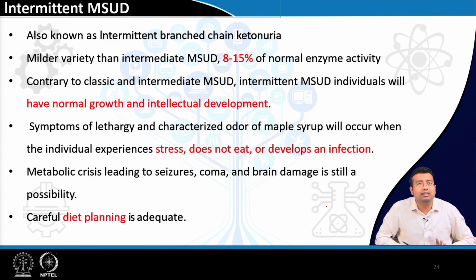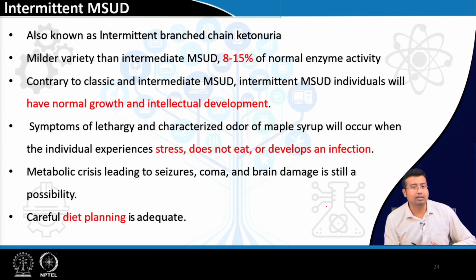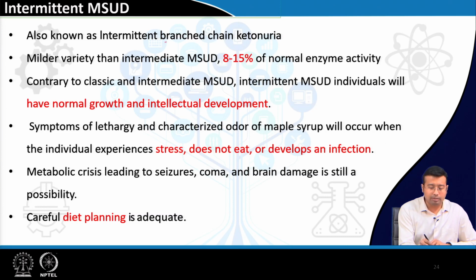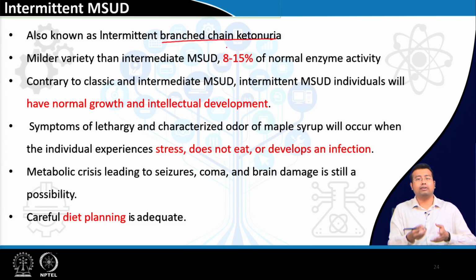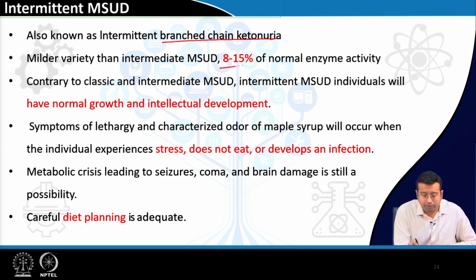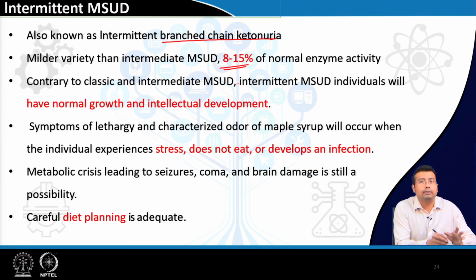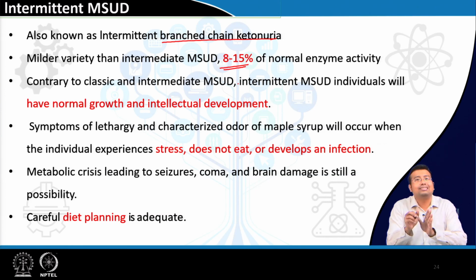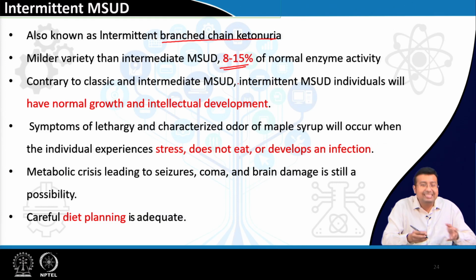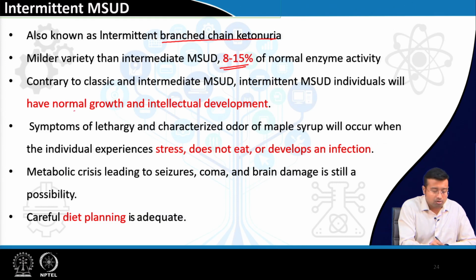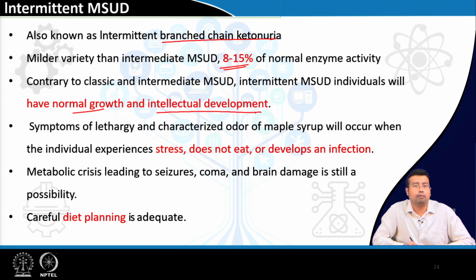A further lighter variant is known as intermittent maple syrup urine disease. It is also known as intermittent branched chain ketonuria. It is a milder variety because 8 to 15% of enzyme activity is present. Okay. So, what happens? Contrary to classic and intermediate MSUD, these individuals have normal growth and normal intellectual development.